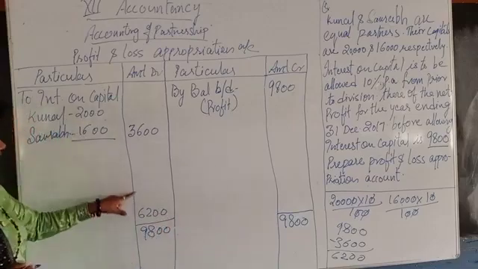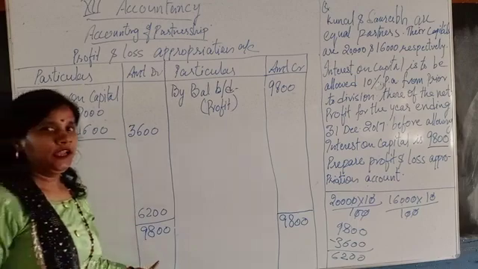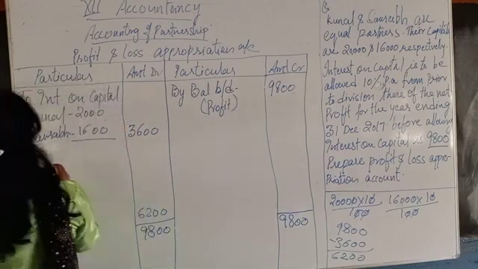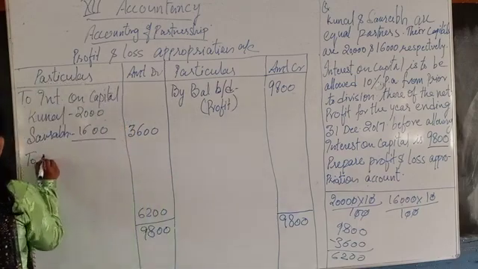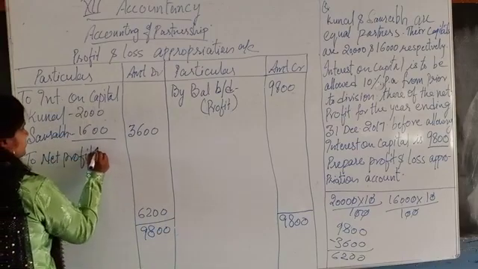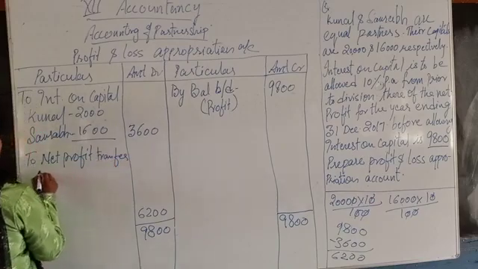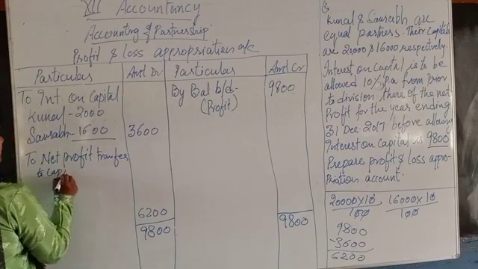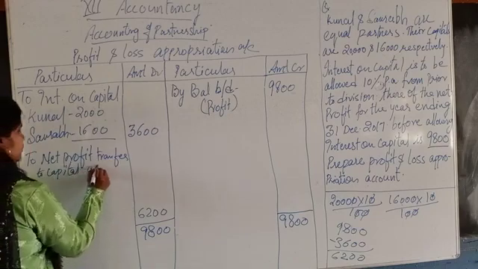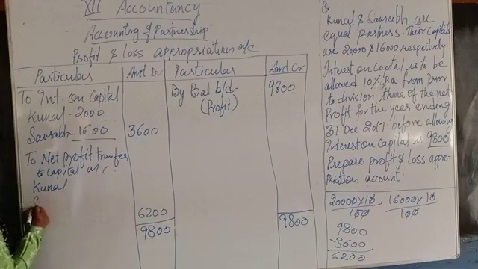Now when we total both these amounts, we get 9,800. We will write here: net profit transferred to capital account. Now the names of the partners: Kunal and Saurabh.